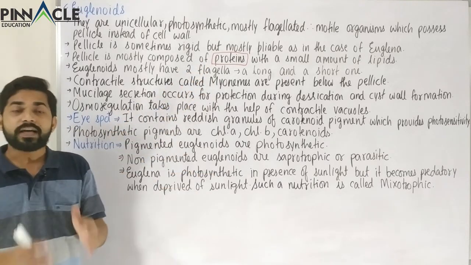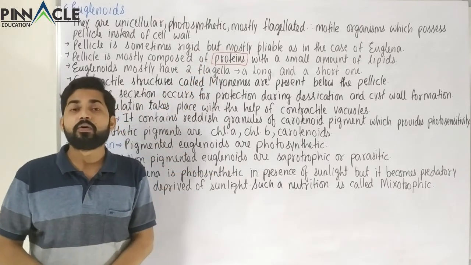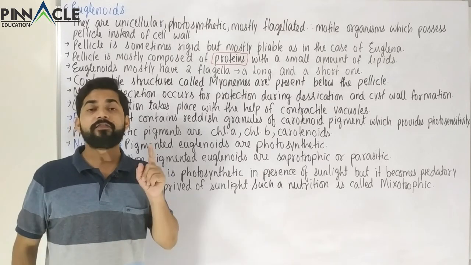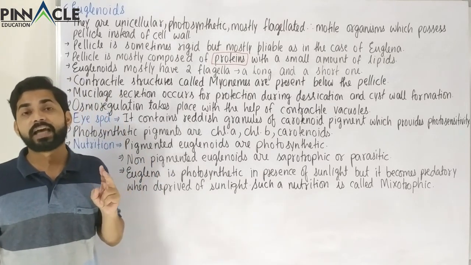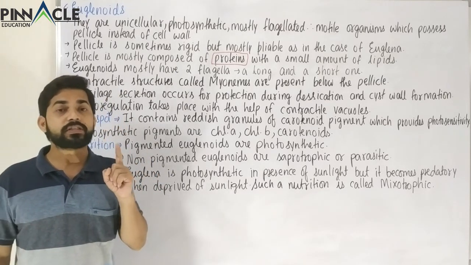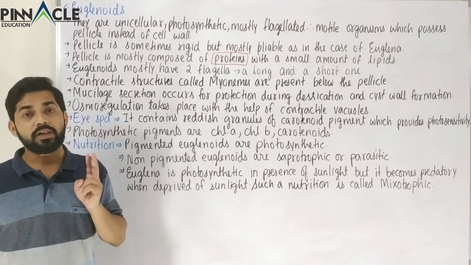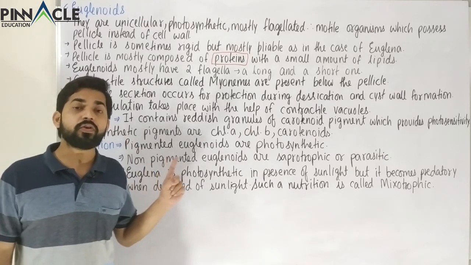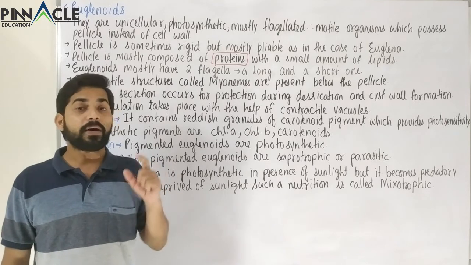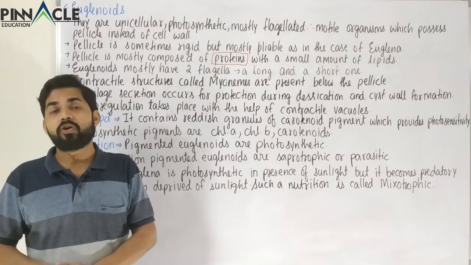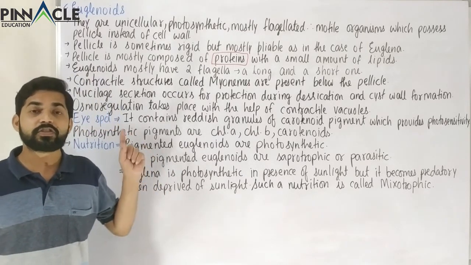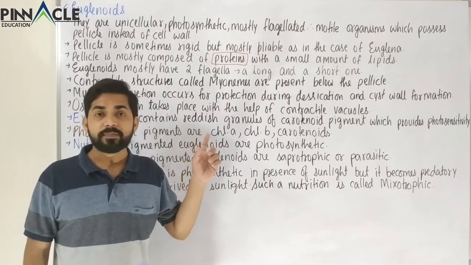Now in our previous class we studied dinoflagellates, and we saw that dinoflagellates have two flagella. One was transverse and the other was longitudinal. Here also two flagella are present, but these are not transverse or longitudinal. One flagellum is short and the other is longer.